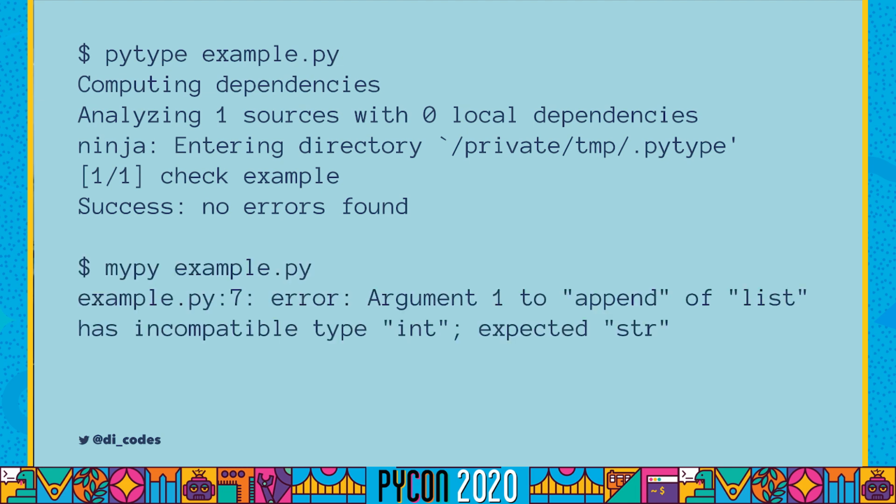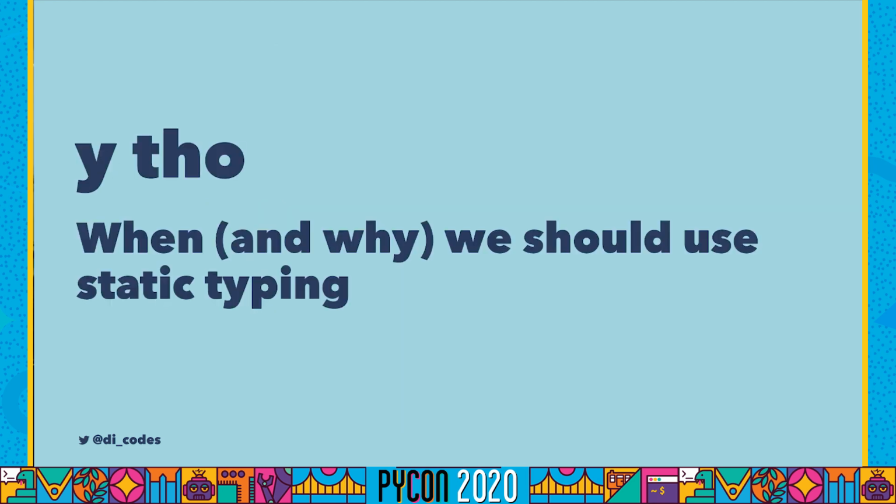But if we run this with Mypy, it says that we're trying to append an integer to a list that's supposed to have types of strings, and this fails. So you might be saying, why though? When and why should I use static typing?